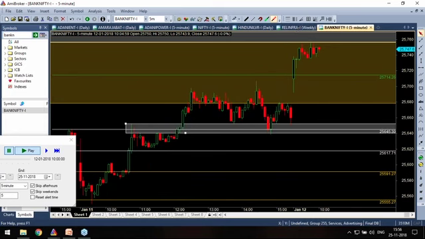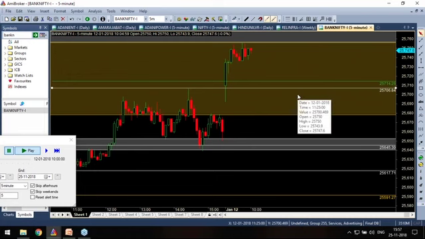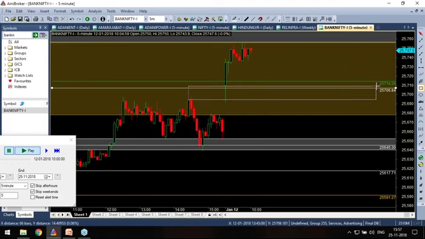Anyway, now we'll go a little slower. Now let's come here. Let's say price stopped here, and there is a gap. So now what I will do, I will take this as the base, till this point.